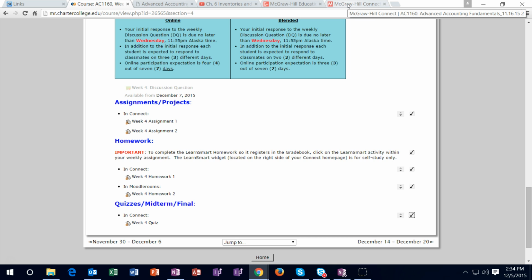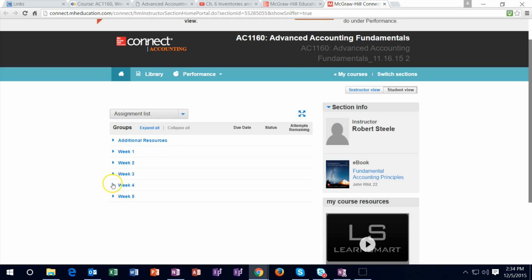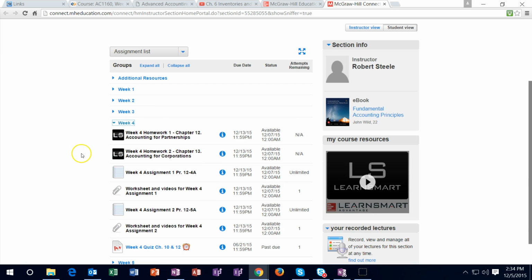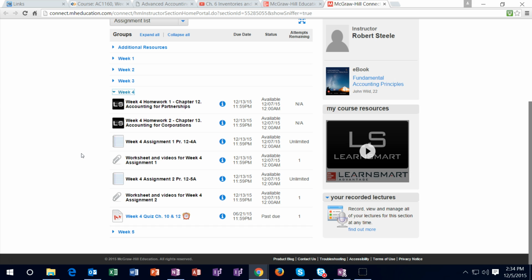So if we look at the McGraw-Hill over here, then we're in week 4. And within week 4, we have the LearnSmarts, which hopefully we're getting good at this point. So just work through those problems. And then we have the longer problems, which are going to be in this format. Remember that the paperclip is an item that will help with the problem. So a lot of the format of the problem should be in the paperclip. The idea of the larger problems is, of course, that you get a bigger picture of the full view. I know that some of them are long, but to see the whole picture is actually easier in a lot of ways, and the paperclip will really give you a form that will show you a lot of the information.